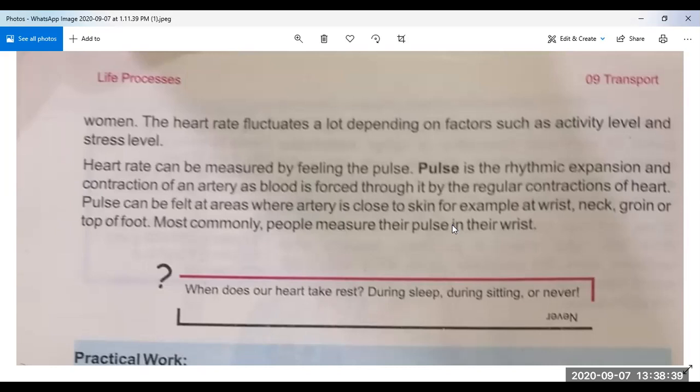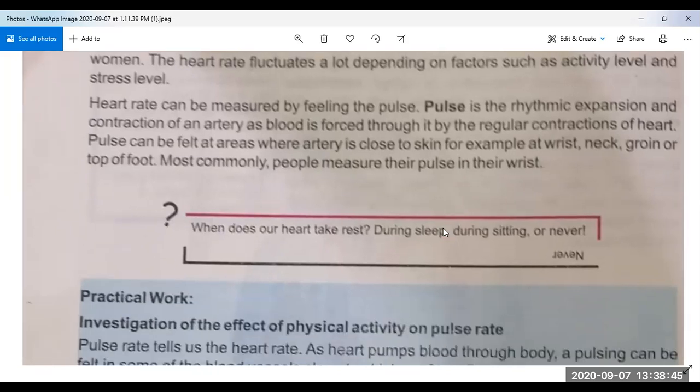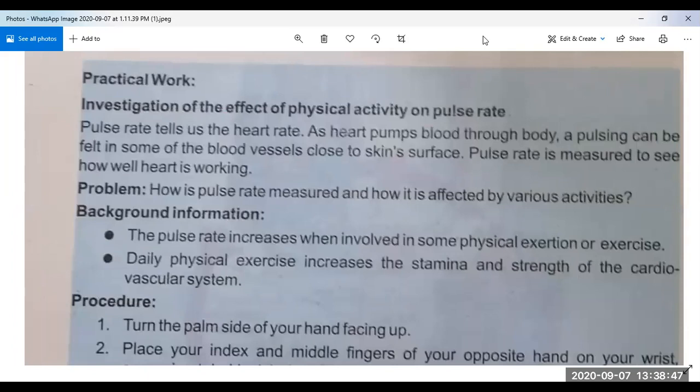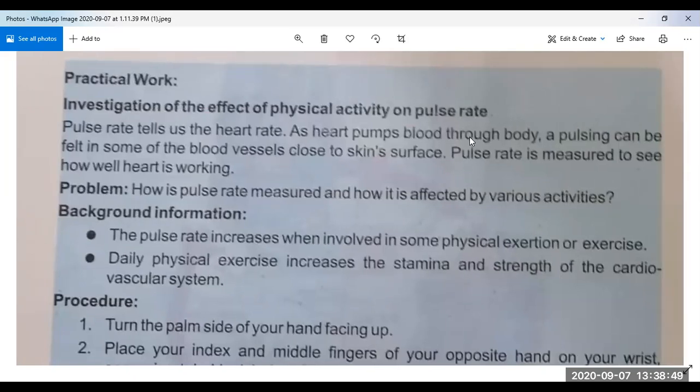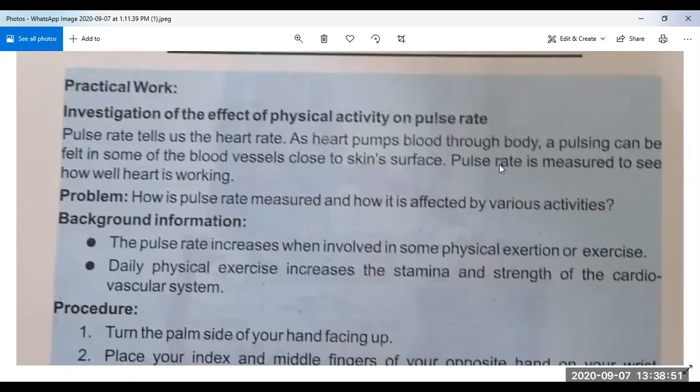Now your topic, the heart, is ended. Now we will come to the next topic. This is a practical work which is given in your book. Now we will discuss the next page. Come to the next page.